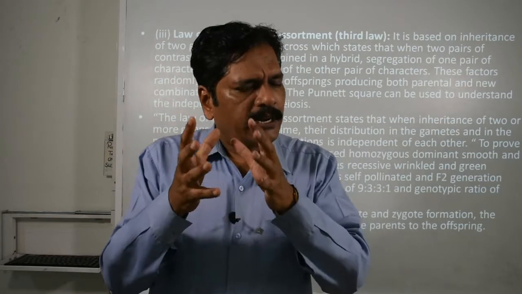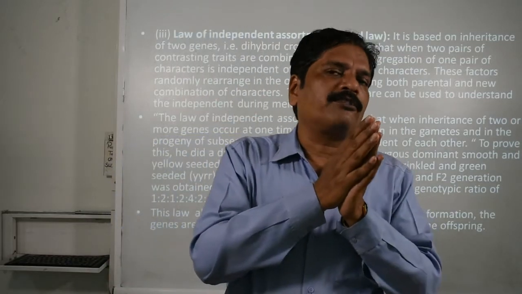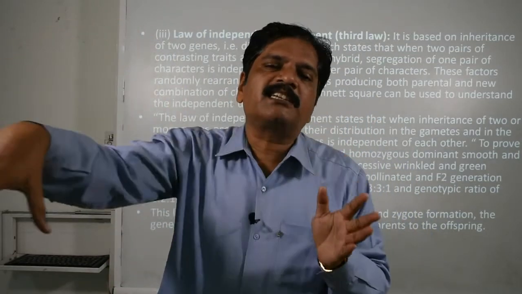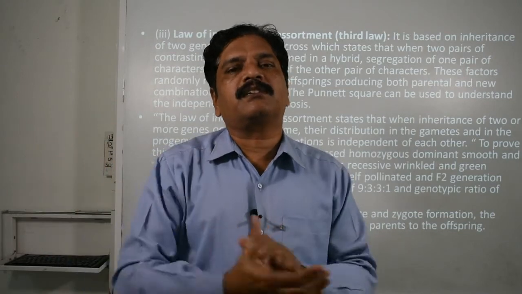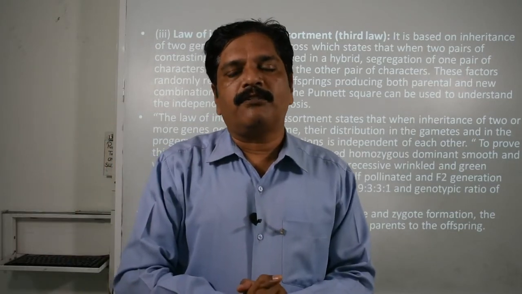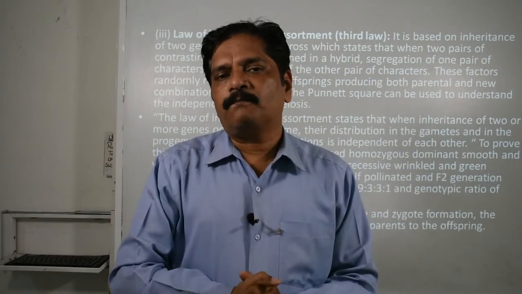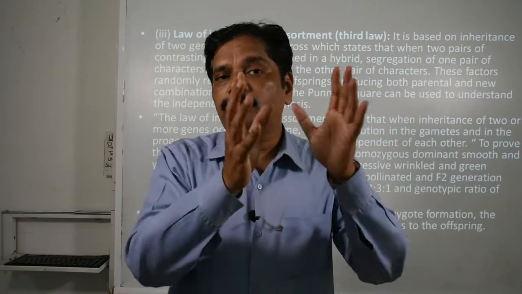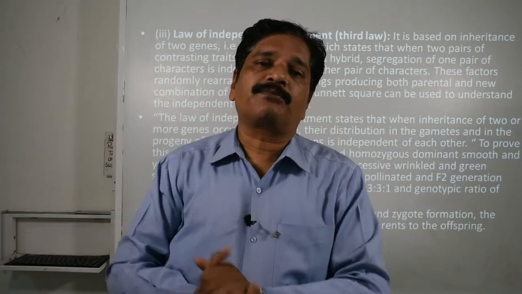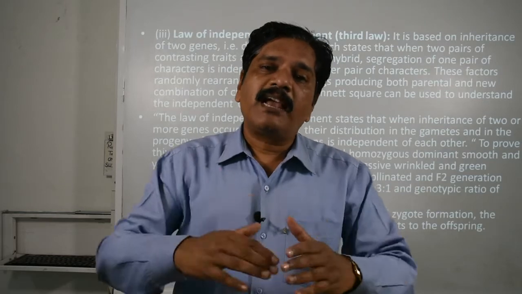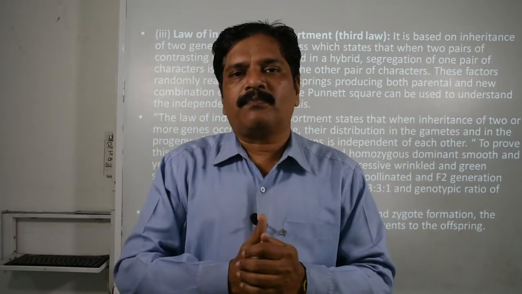Just recall the first offspring of the F2 generation and the 16 individuals which form in that Punnett square. The first one was pure dominating and the 16th was pure recessive. So they assorted independently, clear.